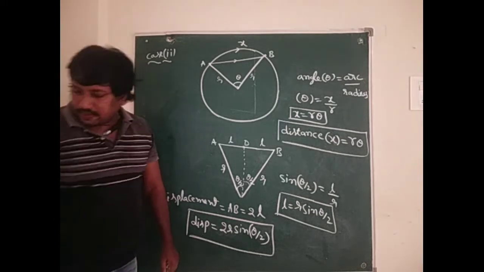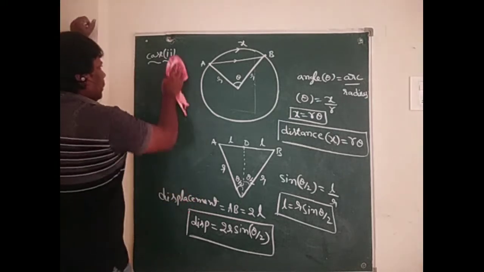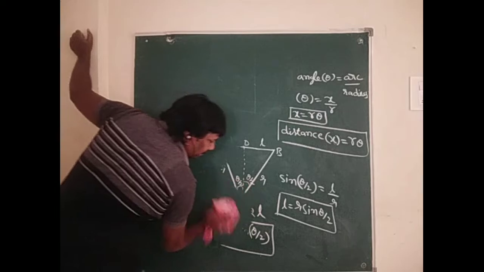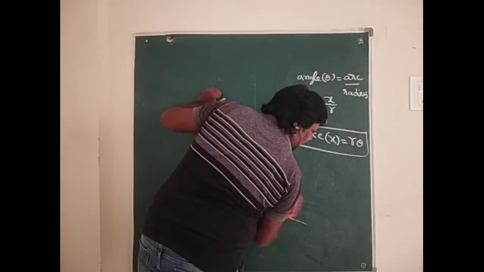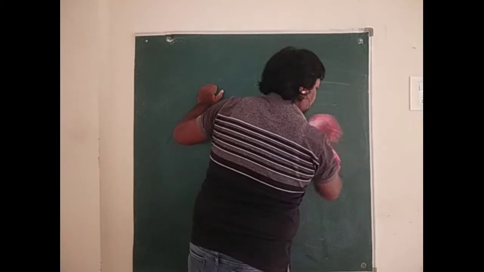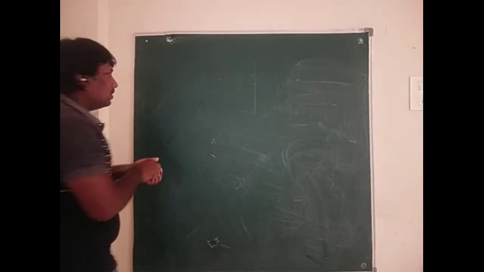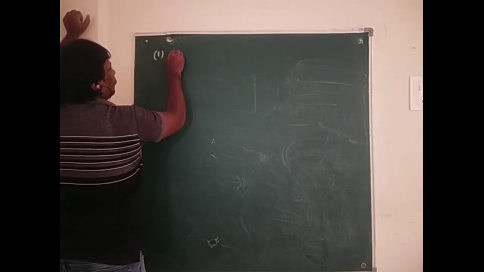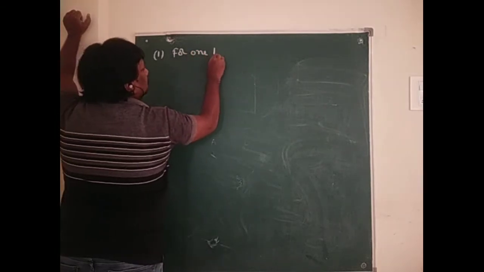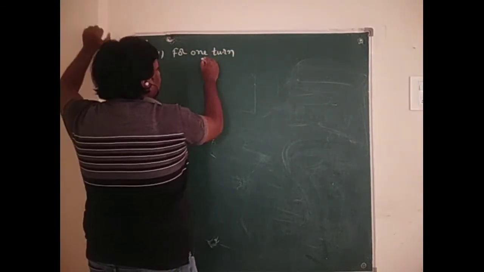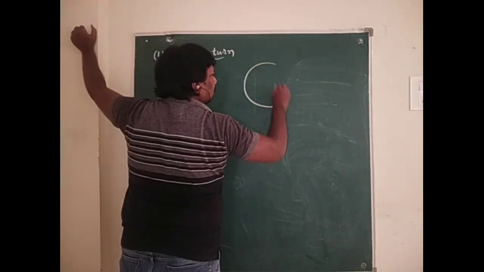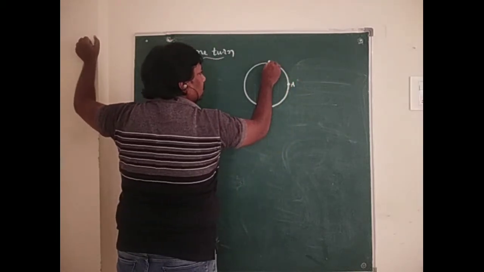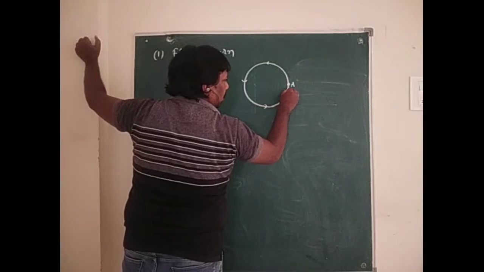Now in the same case, when a particle revolves 1 turn, half turn and 1/4 turn, then we can find out the distance and the displacement. So this is the first one. For 1 turn, this is the point A. It covers 1 turn.